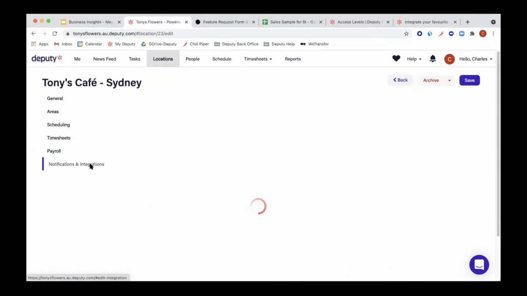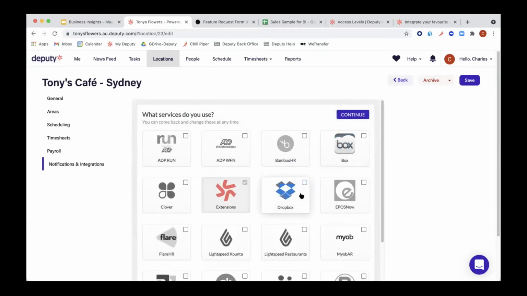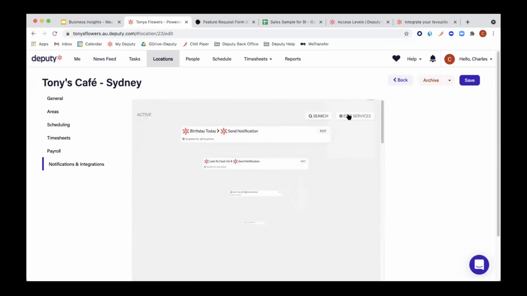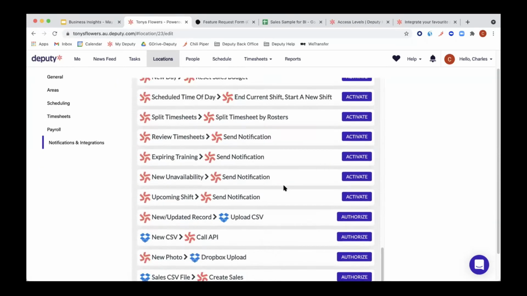Once you've done that, just turn the Dropbox integration in Deputy on, connect it to that Dropbox account. Then we automatically will create a folder in your Dropbox account that's called Deputy Sales Data. In that folder, there will be 2 files. One is a README and the other one is some sort of code. I wish I could read it.